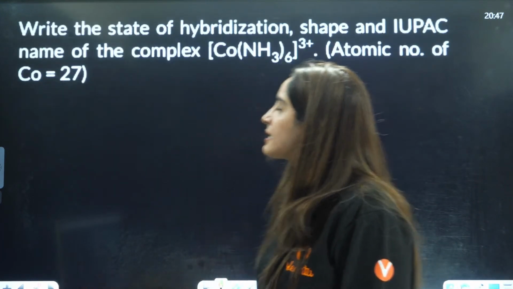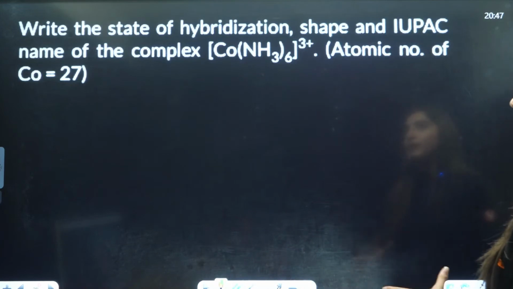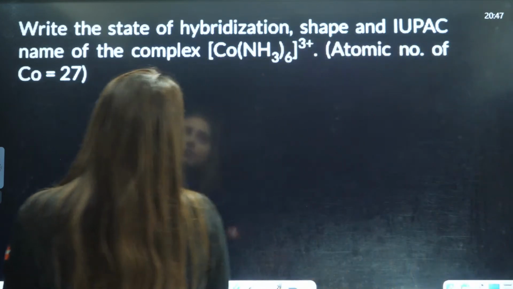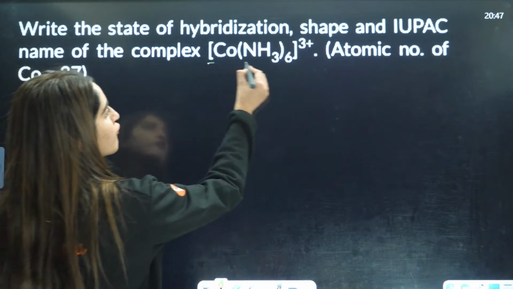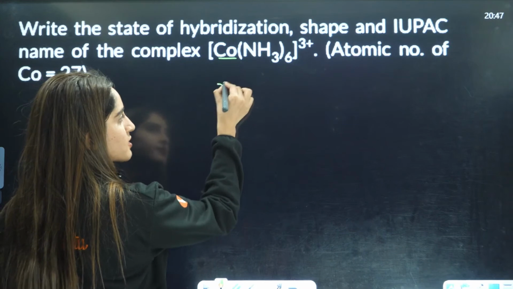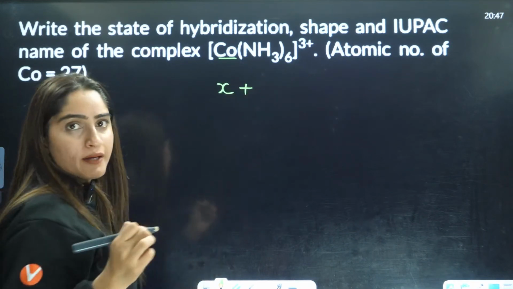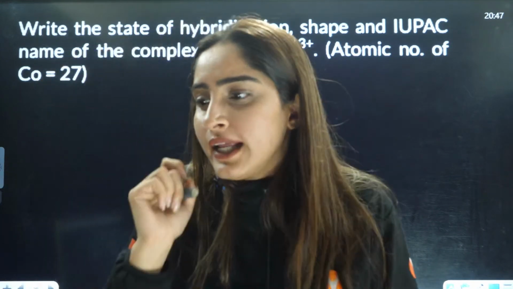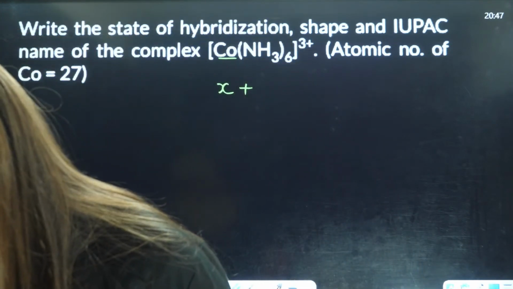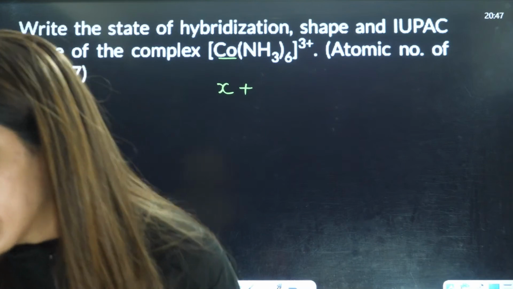Next is write the state of hybridization, shape and IUPAC name of this complex. So very simple, this is Co. Firstly, just take out the oxidation state. This is X. This is NH3. NH3 is a neutral ligand or a positive or a negative ligand, right? Okay.